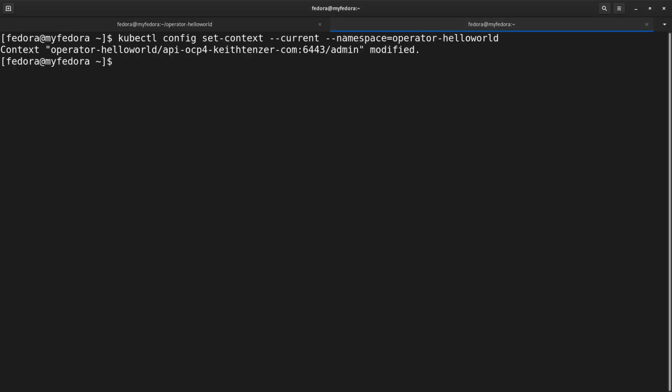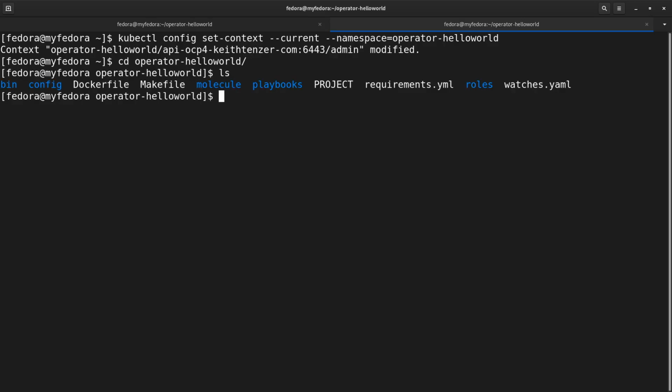Now, what's important here is before we do that, we want to set the context so that we're in the correct namespace. So we're in the operator hello world namespace. So I'm going to use kubectl now in order to do that. I'm going to set the context. And then what's important is we need to be in the directory operator hello world. That's where all of our Ansible code is and everything is. That's what it's expecting. So then I'm just going to run ansible-operator run local.